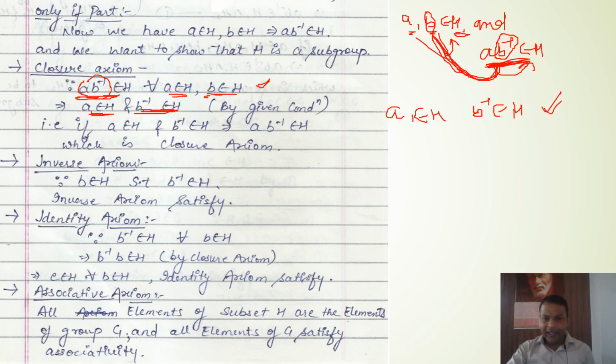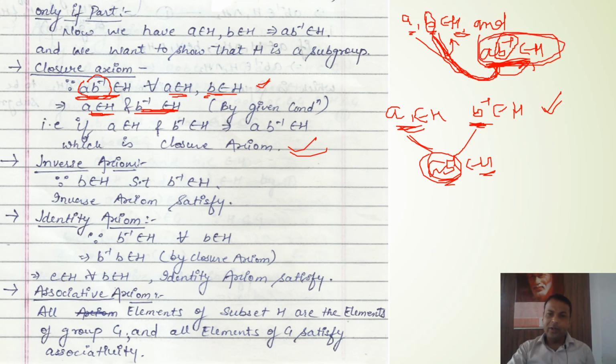So we have written the existence of these two elements. Now it is given that their composition is also available. A is a particular element and B inverse is also a particular element. This is an element and this is an element, and their composition is available. So what is this? This is the closure property. It means this is the composition of any two elements, so the composition of any two elements is available in G. It means this is satisfying closure property. This result of the given condition is also denoting the closure property.